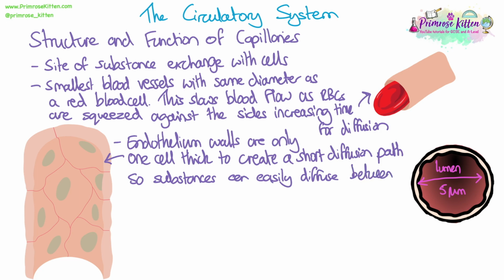So for each blood vessel, you need to be able to talk about their structure and their function. So what is their structure like? You need to be able to recognise diagrams of them. You need to be able to say what structures it has in terms of its muscle wall, the elastic, whether it has valves. And then you need to be able to use your knowledge to explain why each blood vessel needs those adaptations or those structures.